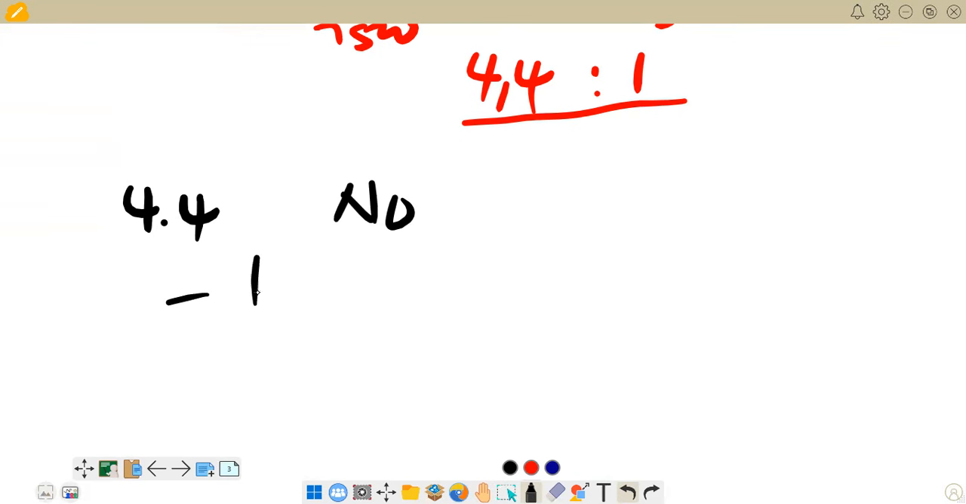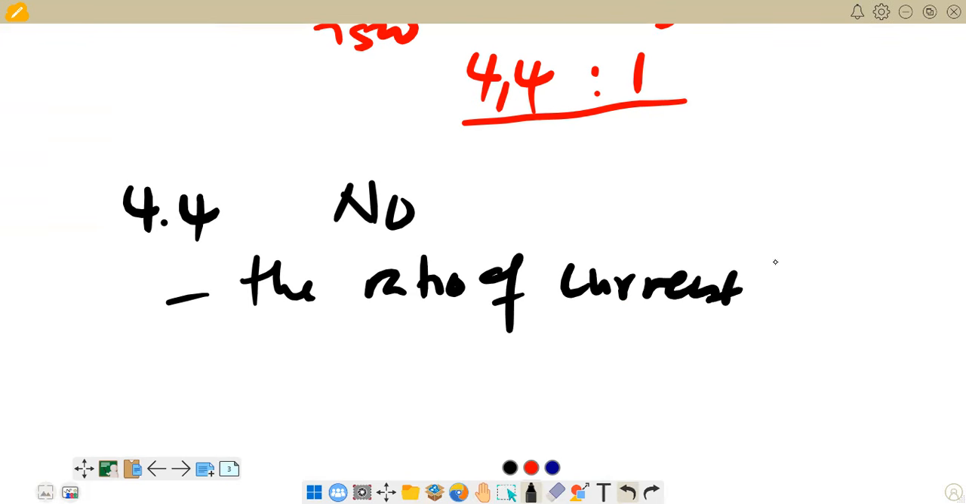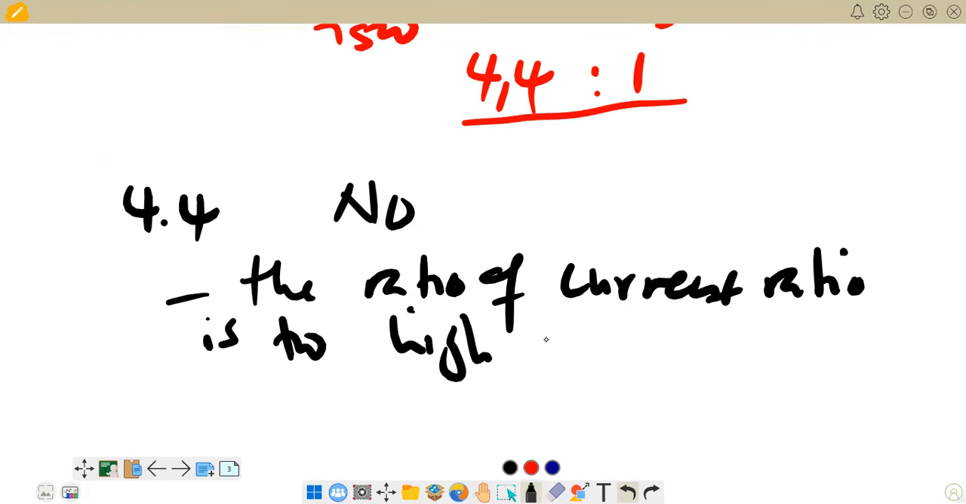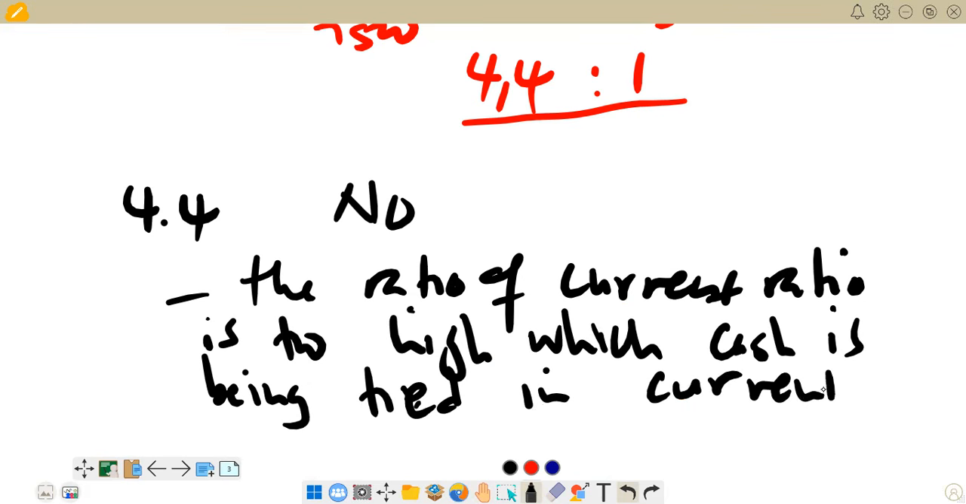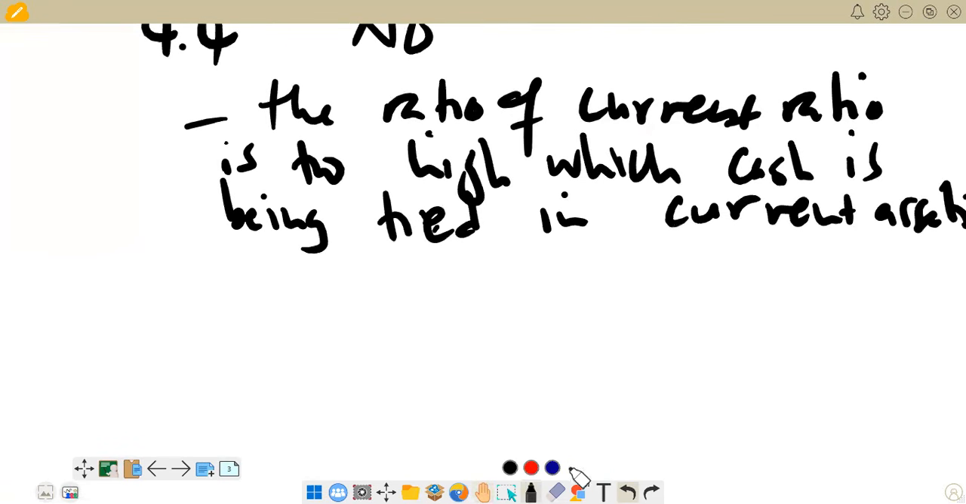So the reasons now we can say, maybe now we start with the current ratio. We are saying the ratio of current ratio is too high, which means cash is being tied in current assets. So this is what we have there.